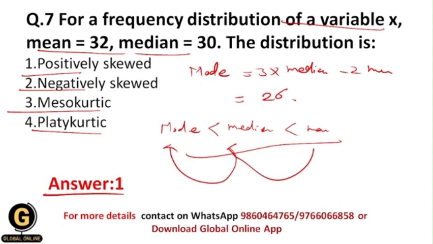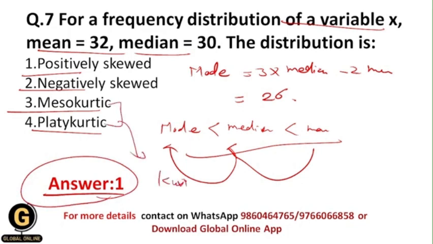The value of mean is less than median, the value of median is less than mode. That's why your correct answer over here should be 1. And mesokurtic and platykurtic distributions are the types of kurtosis, and that I am going to tell you in the next part of this video.